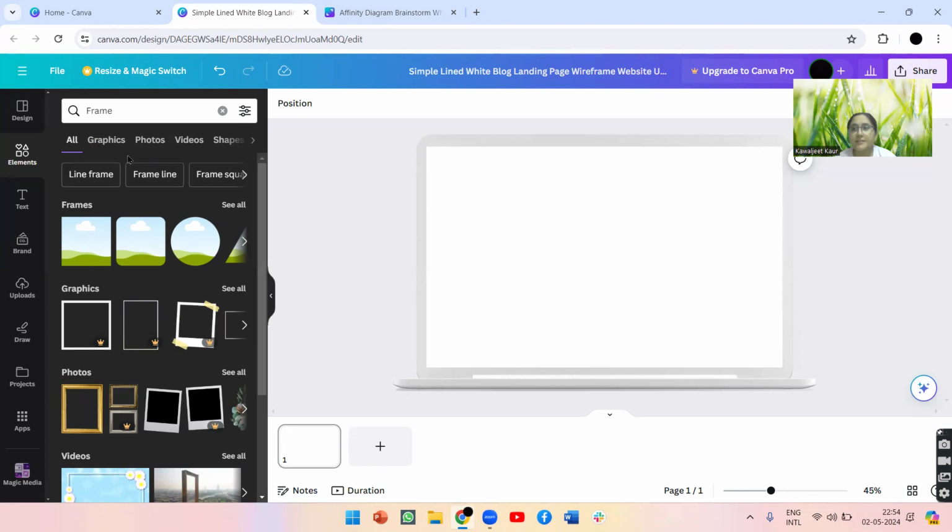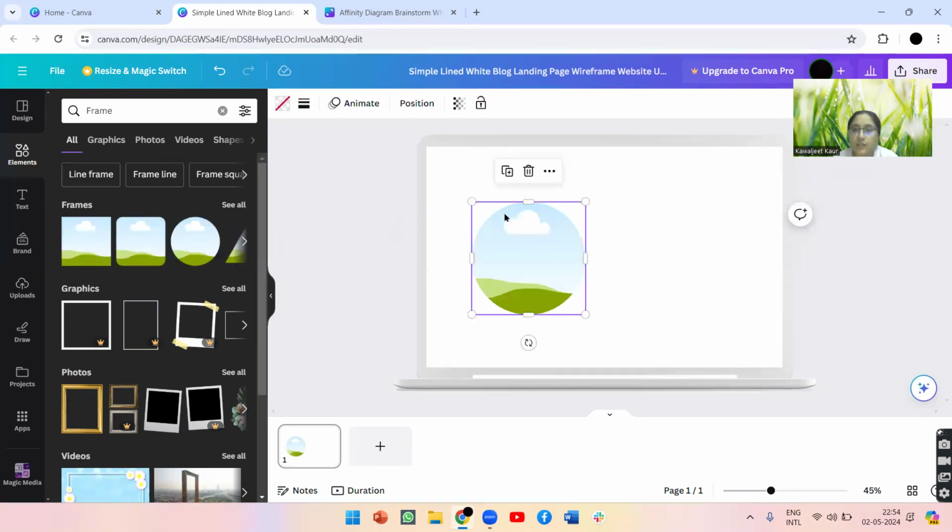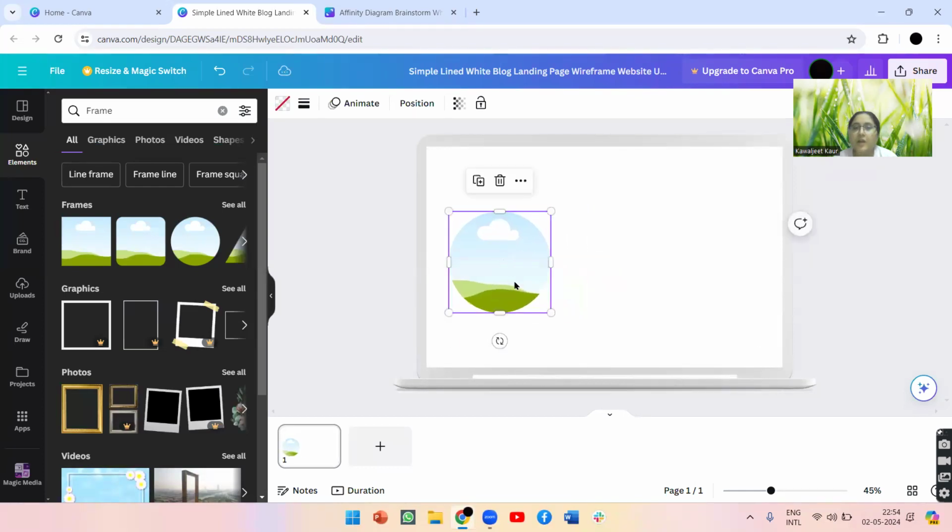Now I will be using different frames here, so as of now let's use this frame. You can increase or decrease this frame as per your choice. I will be using this since my whole website will be based on increasing the profit.